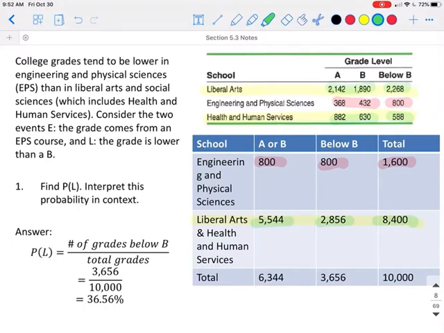We could then find the total number of A's or B's in the entire school, all below B's, and then the total number of grades, which is 10,000. So the probability that a student receives a grade that is below a B is the total number of grades that are below B's over the total number of grades, which is going to give us about a 36.56% chance that the student gets below a B.